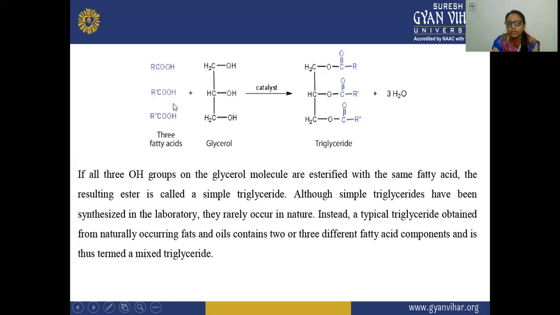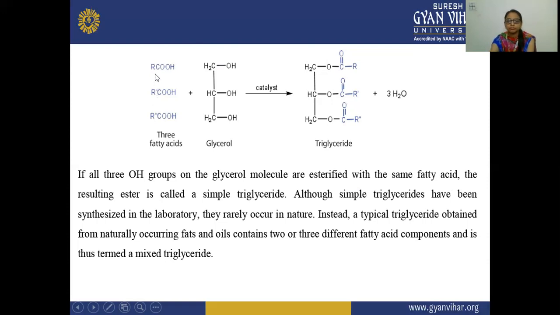But in the simple glyceride, you will see that all these fatty acids are the same. The same fatty acid is esterified with this glycerol. And in the mixed triglyceride, which is obtained from naturally occurring fats and oils, the fatty acids are different. They have two or three different fatty acids. Two or three means here the alkyl portion is different.